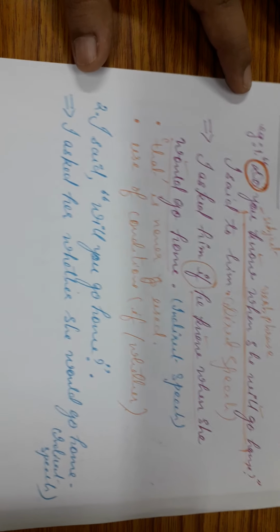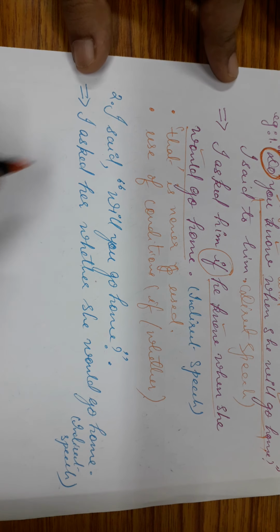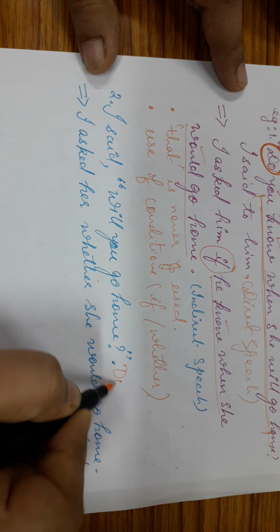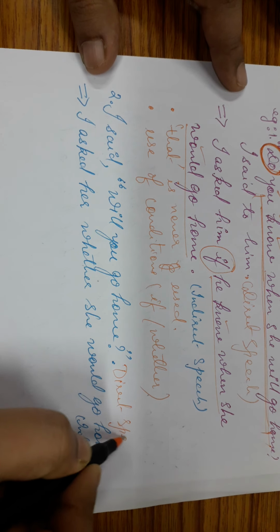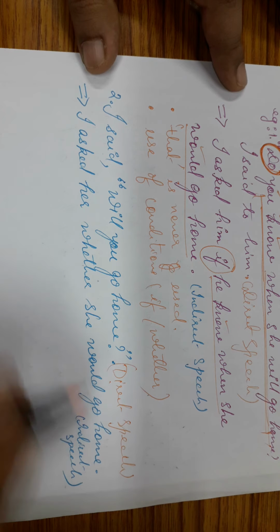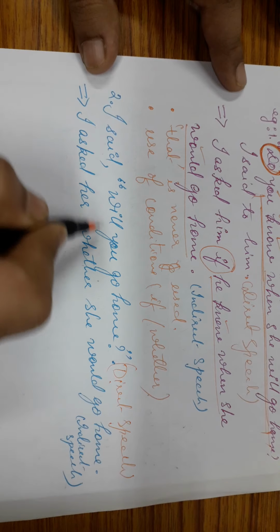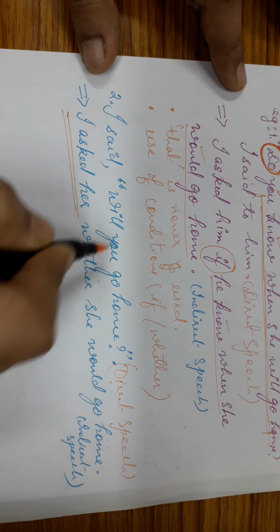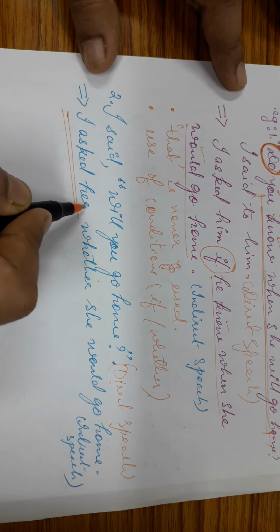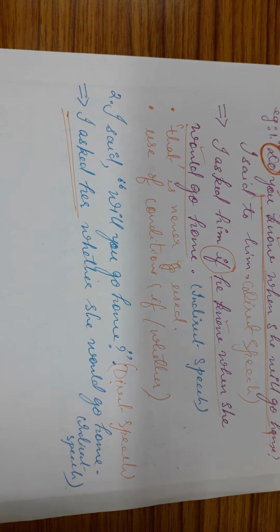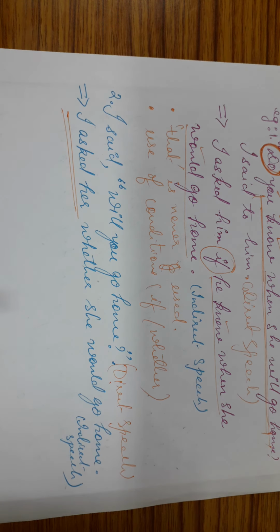Okay, let's come to another example. I said, "Will you go home?" Now this is in direct speech, and when we have converted this, see how it has been changed. I asked her if she would go home. You can write her here, you can write him also. The pronoun here depends upon you. When it is not very clear, you can use any pronoun, either him or her.